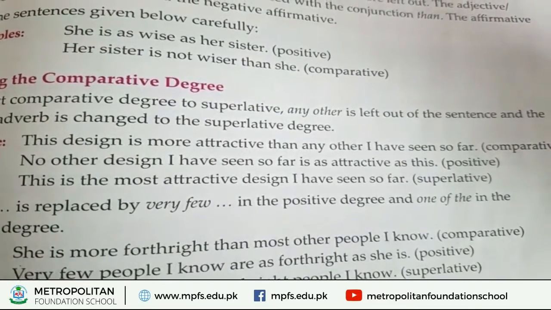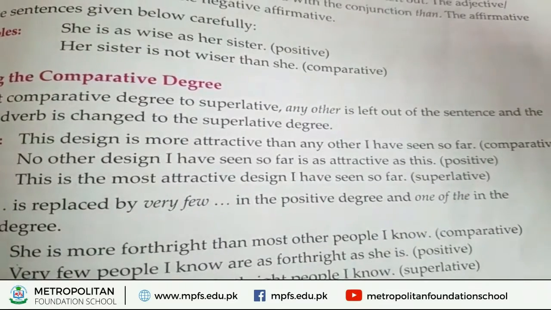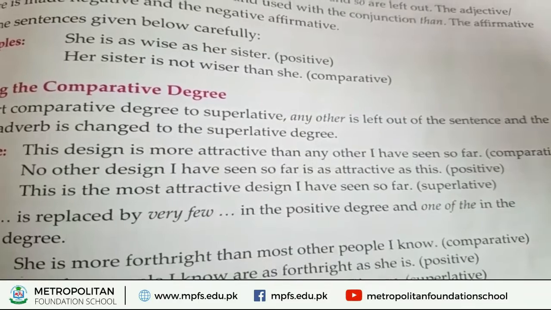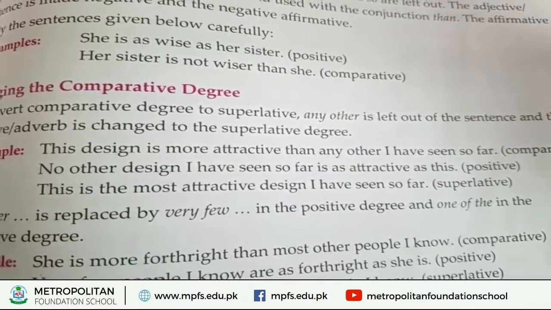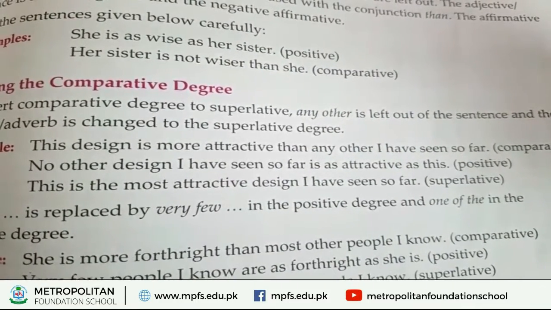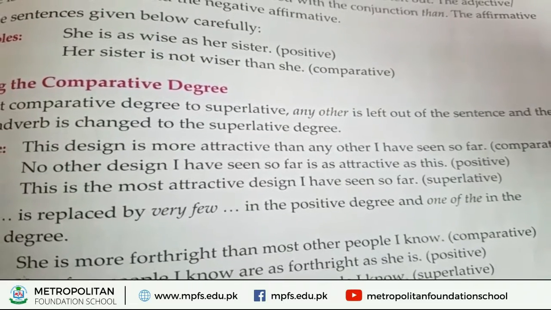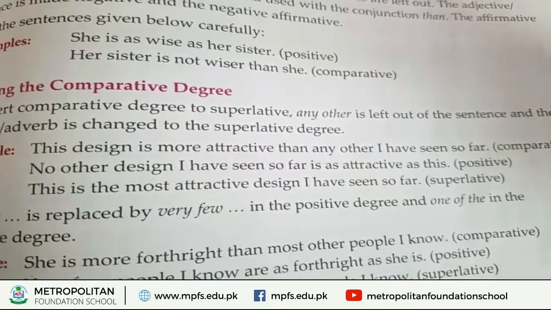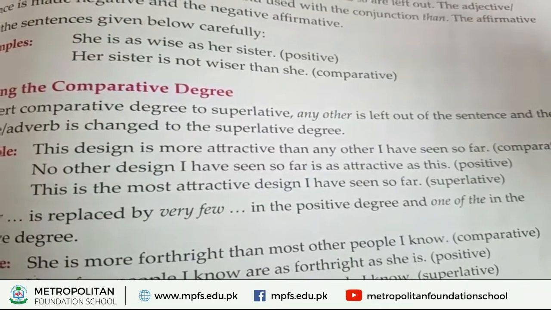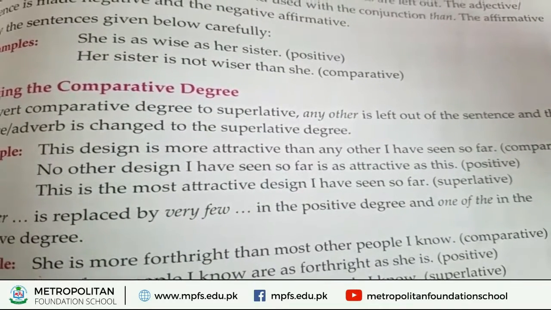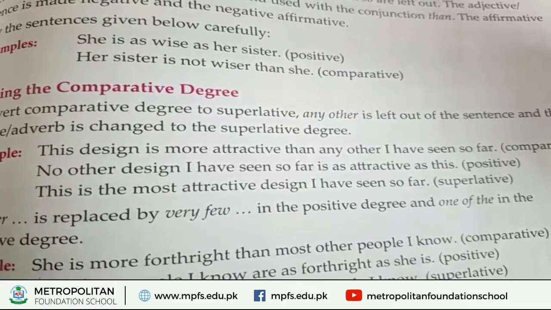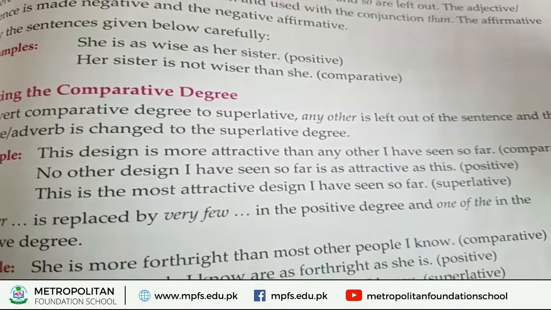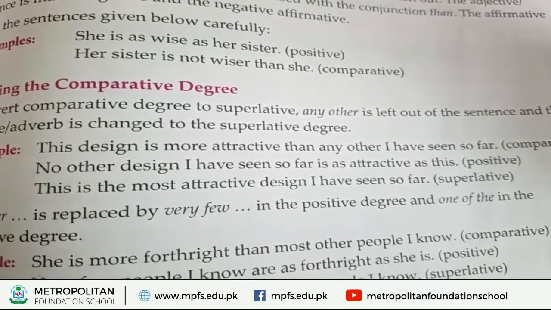This is the most attractive design I have seen so far. It is the superlative degree. Why is it the superlative degree and how? Because most is showing the superlative. Superlative means most attractive, more powerful, and more recognized; the word most shows the superlative sentence.